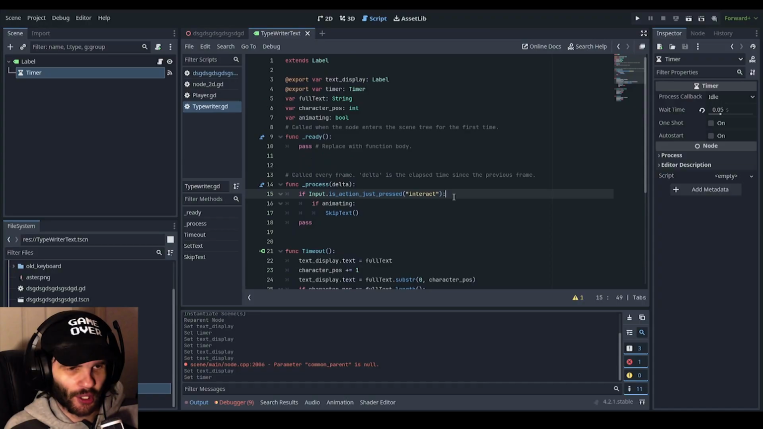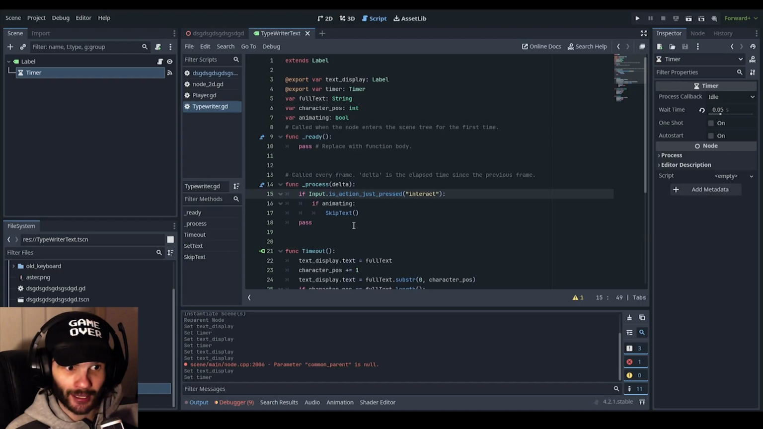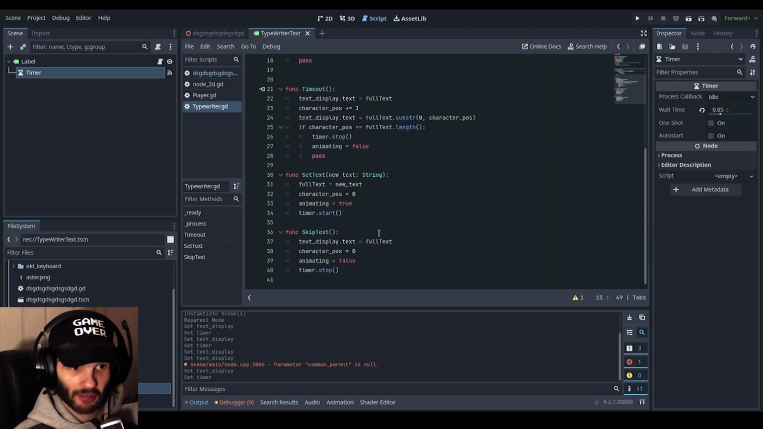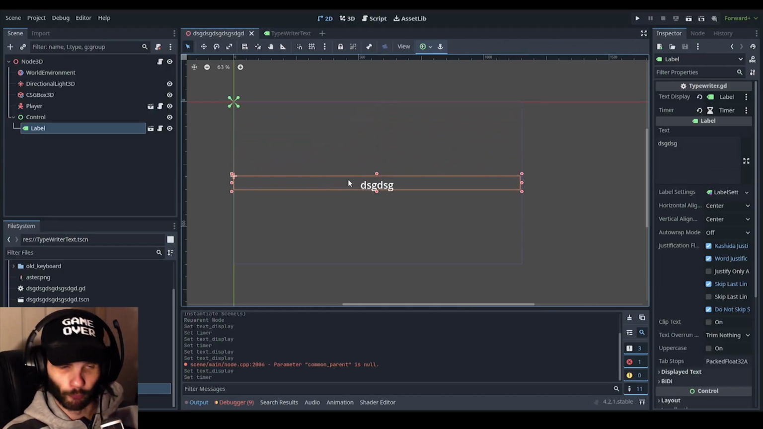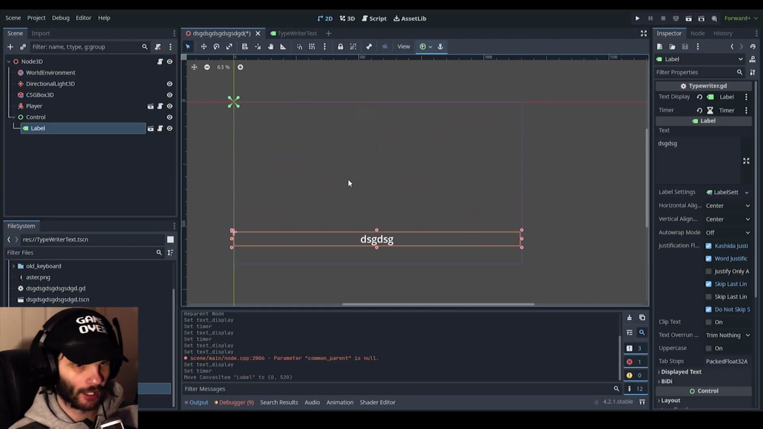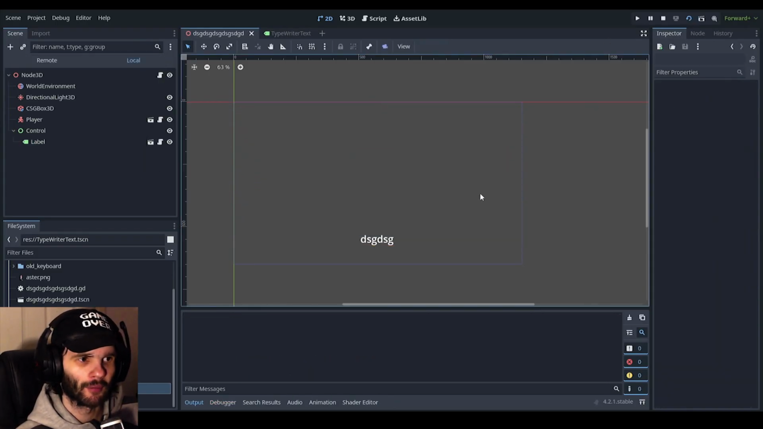use whatever key that you want, and then if animating is equal to true, so if the text animation is playing and you press whatever button you like, you then skip the text. Simple as that. So now we should at least watch it play in real time, right? So let's just save it like that, and let's go ahead and play.